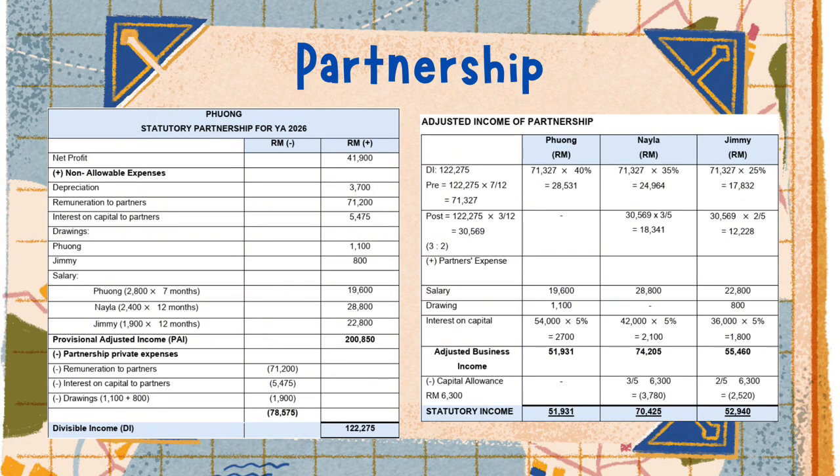This amount is then allocated among the partners based on the agreed profit sharing ratios before and after the change in ownership during the year. Each partner's remuneration, interest on capital, and drawings are then added back to determine their individual adjusted business income. Finally, capital allowance is allocated among the relevant partners before arriving at each partner's statutory income. Based on the computation, Fong's statutory partnership income is RM51,931, while Naila's statutory income is RM70,435, and Jimmy's statutory income is RM52,940.